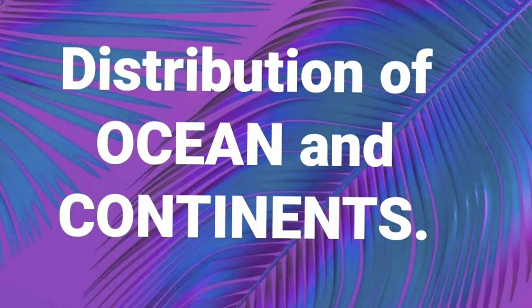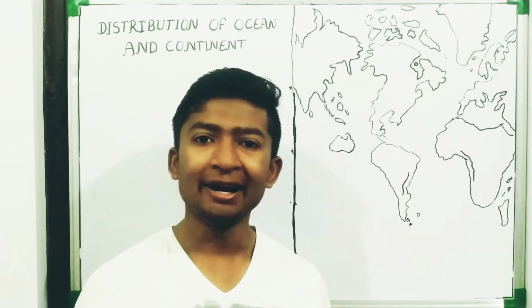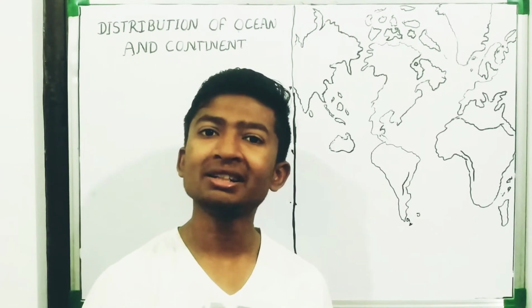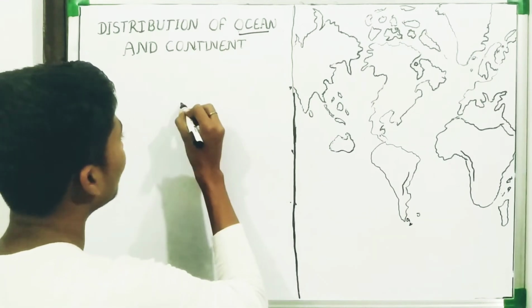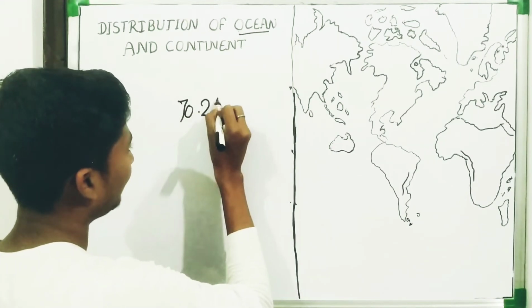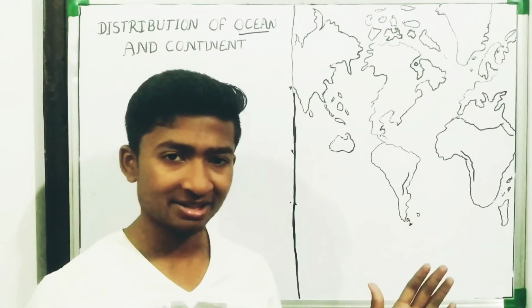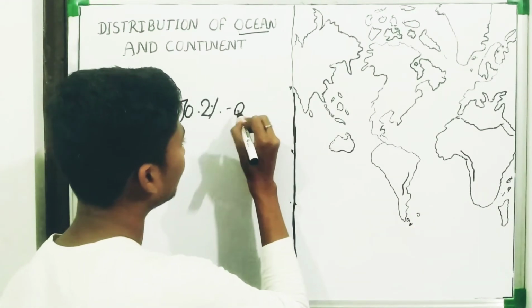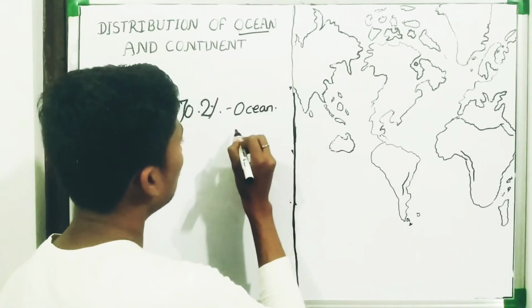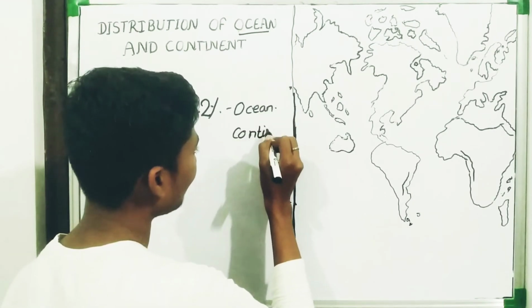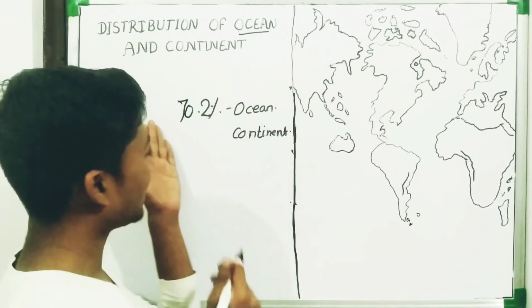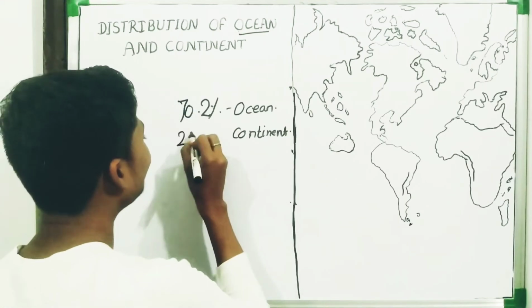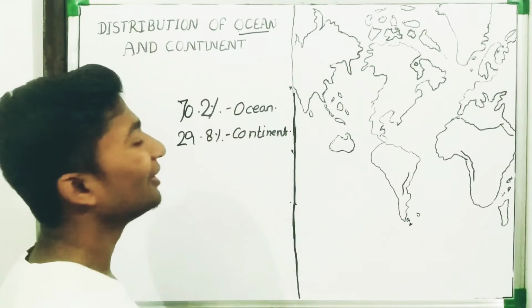Today we will discuss the distribution of ocean and continent. We know that continent and ocean basin are the fundamental parts of our geography. Ocean covers 70.2% of the total Earth's surface. Okay, that's ocean. What about continent? What you would have done? You would have subtracted from 100. Yes, that's 29.8%. That's continent.